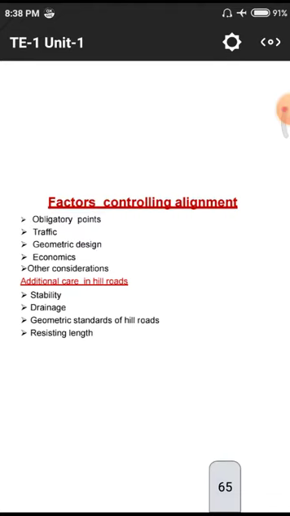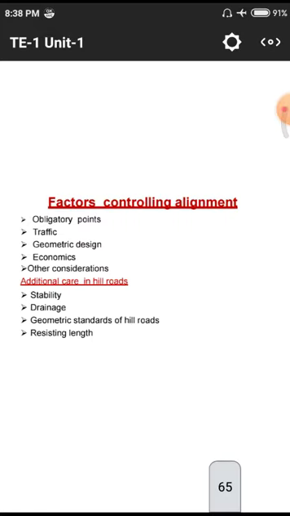Next one is the geometric standards of hill roads. Geometric standards means in hilly areas we need to construct some spaces to show our historical monuments and others to travelers and people who are coming from other countries.